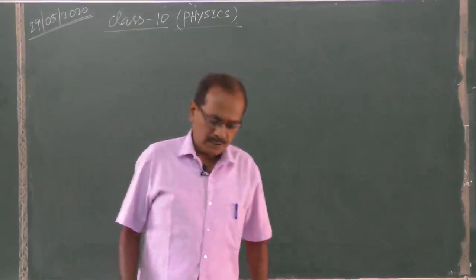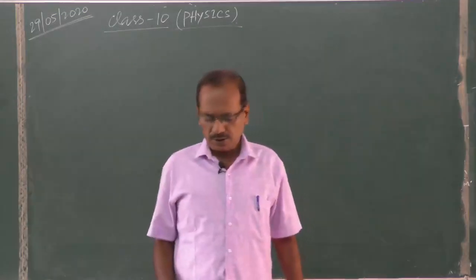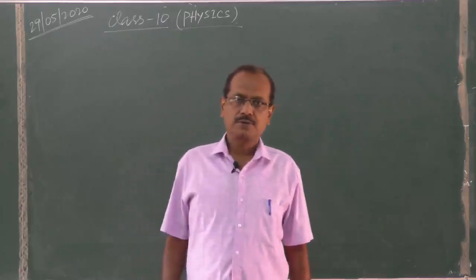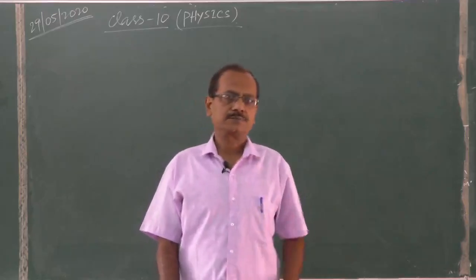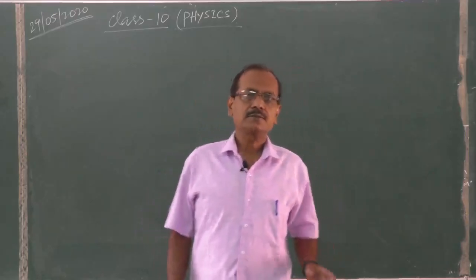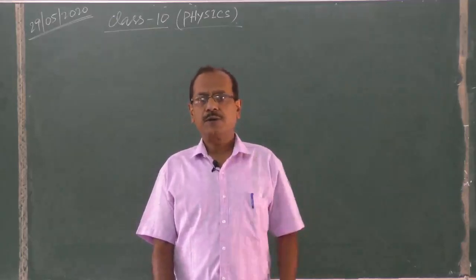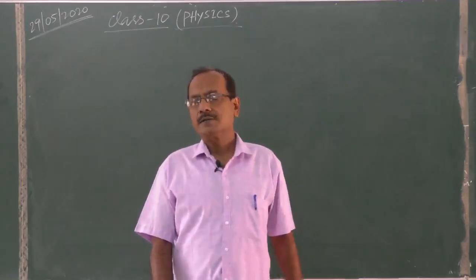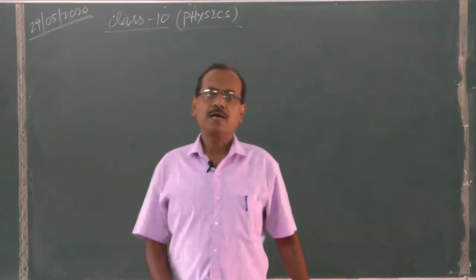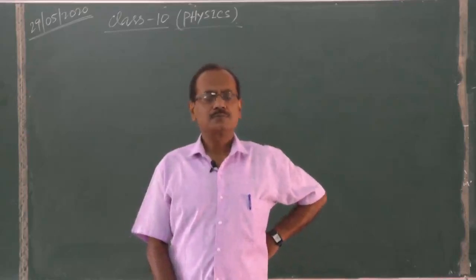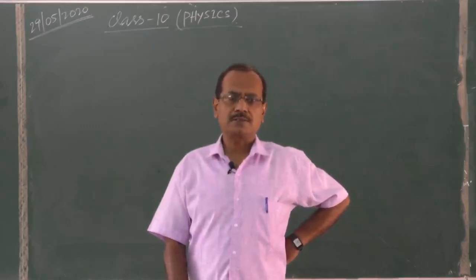Now, first of all, the factors affecting moment of a force. Moment of a force is also known as torque. This is equal to the product of force applied and perpendicular distance of the line of action of the force to the fixed point or fixed axis.